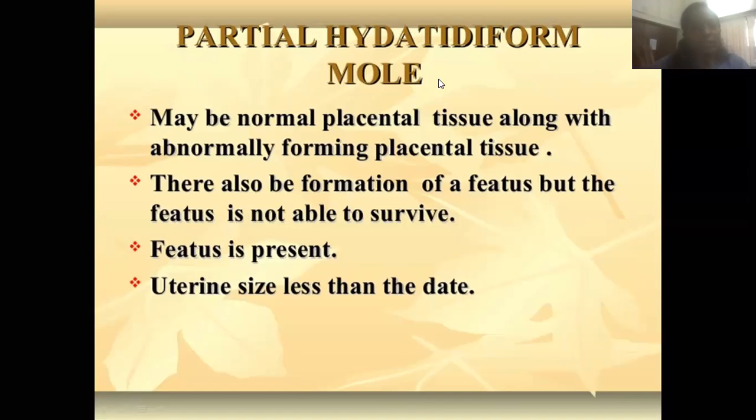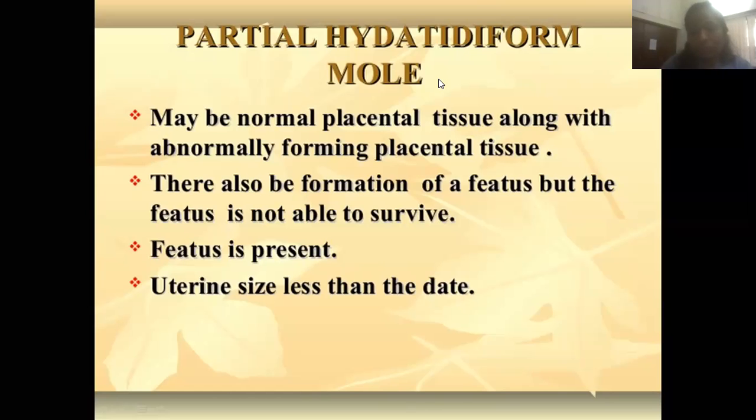There may be some normal placental tissue, but it does not have the capacity to give proper nutrition to the fetus. So there is no continuation of the pregnancy, and although the fetus is present, the uterine size is less than the date.